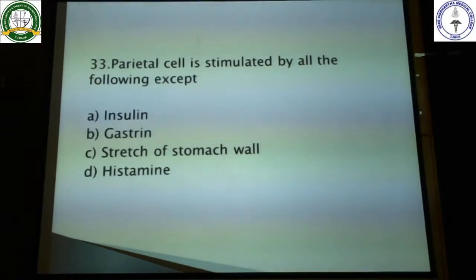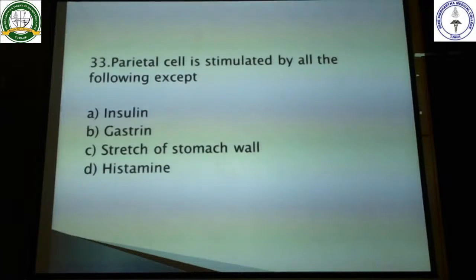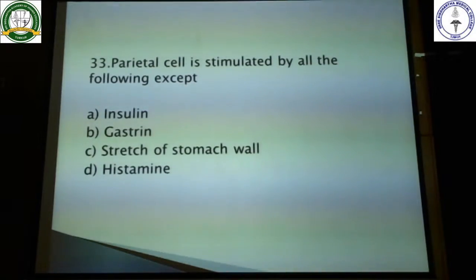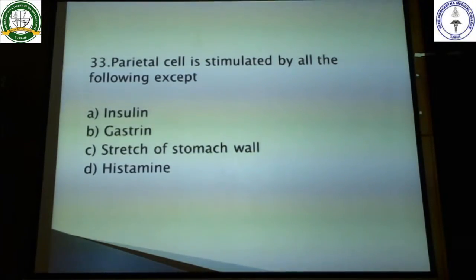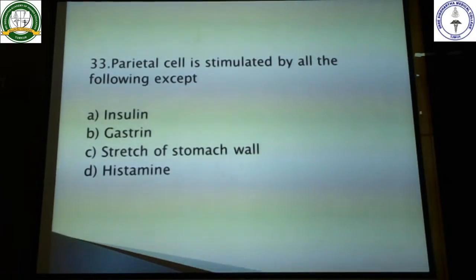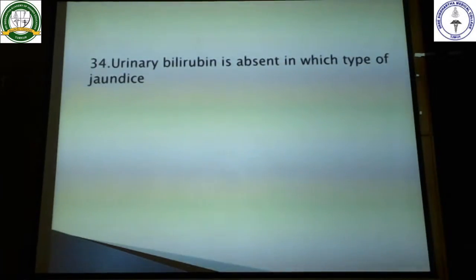See gastrin, it stimulates. Stretch of the stomach wall also stimulates. Histamine also stimulates. So the odd one out here is the insulin. So insulin is the answer here. That is, it is not going to stimulate the parietal cells. So option is A. 34th, urinary bilirubin is absent in which type of jaundice?